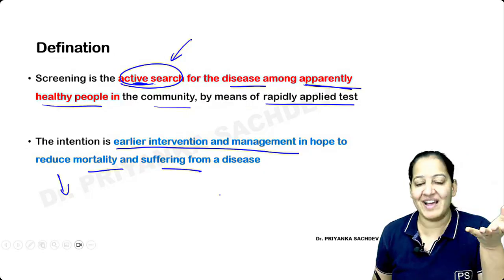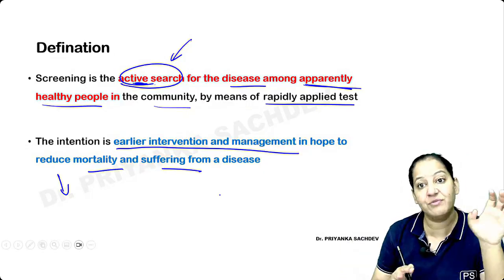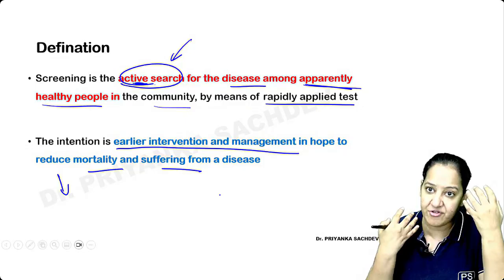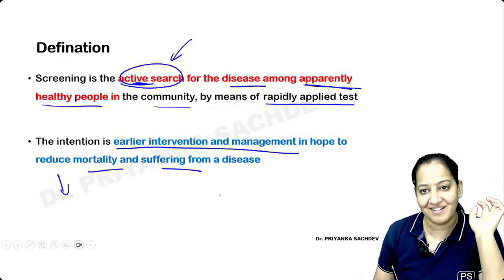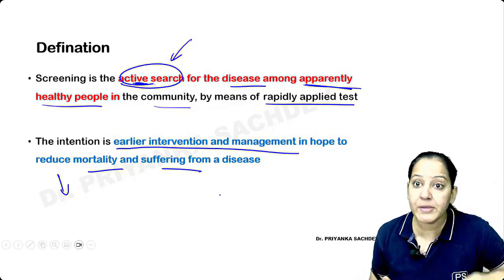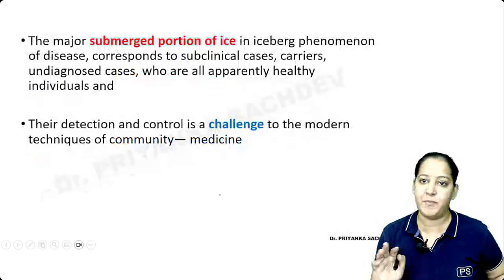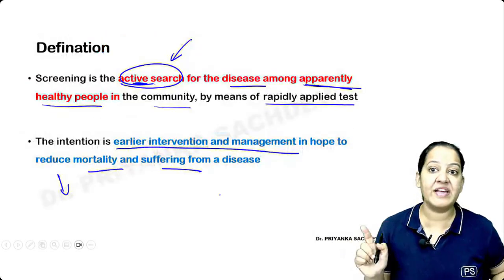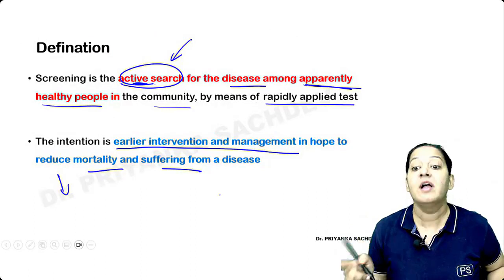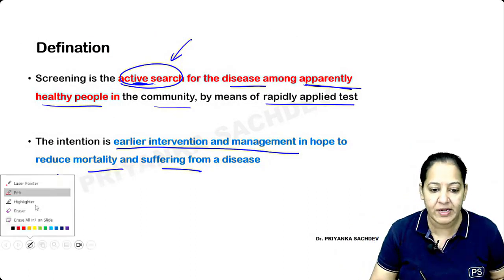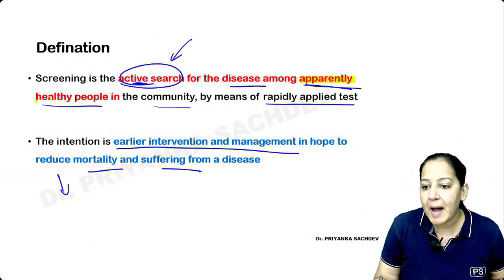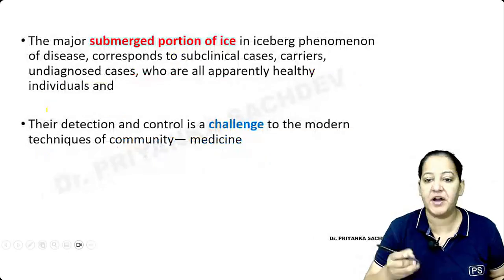Especially in cancers, if we can detect it at an early stage, we will give them early treatment and we can reduce the morbidity and mortality. So we want to improve the prognosis. That is the meaning of the screening test. You should know what a screening test is and why to perform it. We are not performing a screening test on diseased individuals. We are performing a screening test on apparently healthy individuals. They think they are healthy, but they are not healthy.